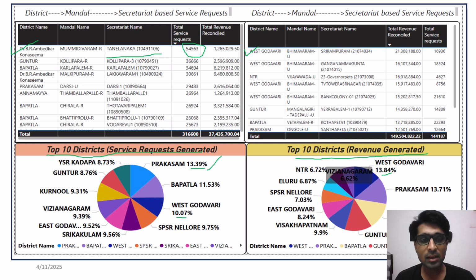So a single secretariat's performance does not make the district stand at the top. An overall collective performance only makes the district be in the top 10 in terms of revenue, and also in terms of services. So from this we can see that mostly the number of service requests is not reciprocating to the number of revenue generated. In the coming slides, we are going to see which service request has generated maximum revenue.